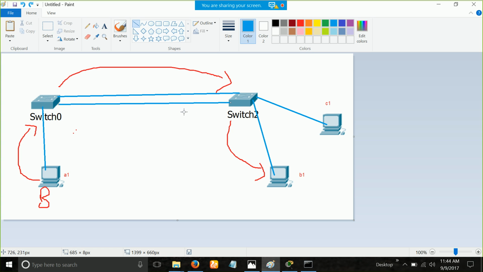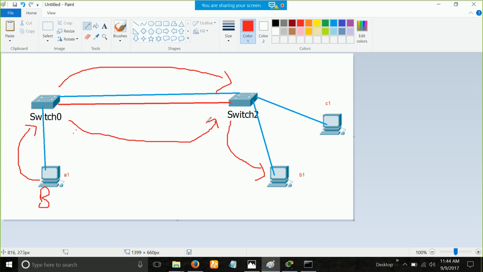If you have two connections, that is known as a backup connection between the switch and your PC, and you send a broadcast, it is going to be a very big problem. What problem? There is going to be a loop in your network. Let me show you how. I will send a broadcast, it will send it here, but the problem is if you have two links, it will also send it here.